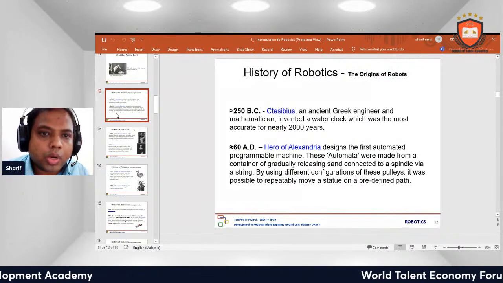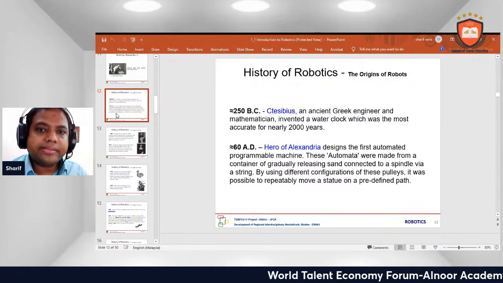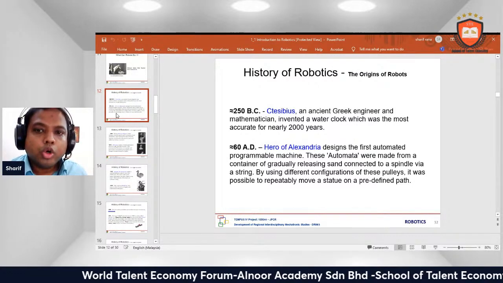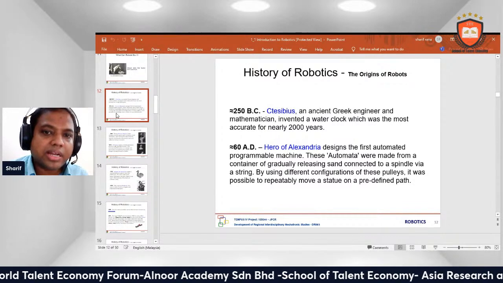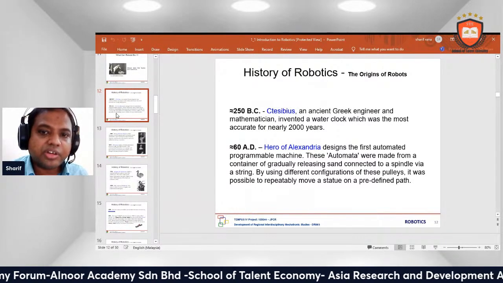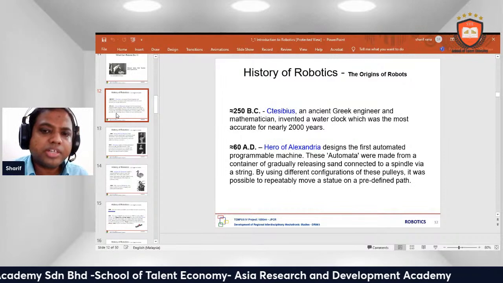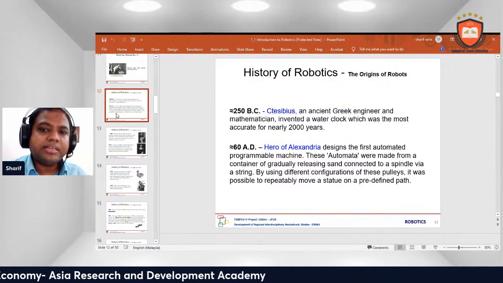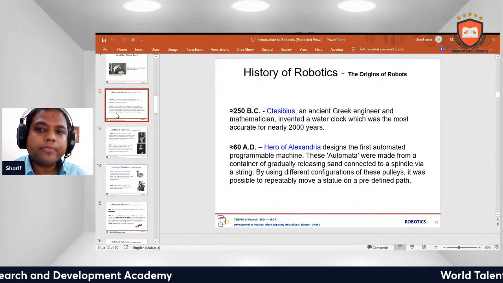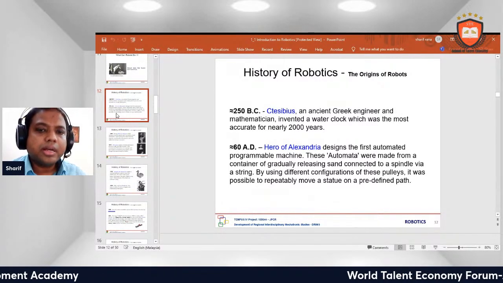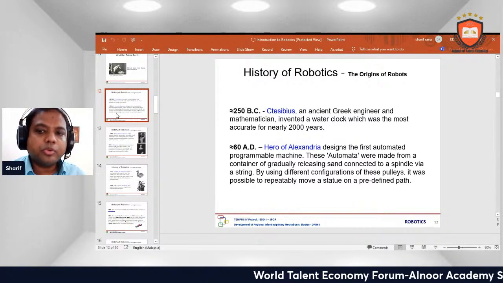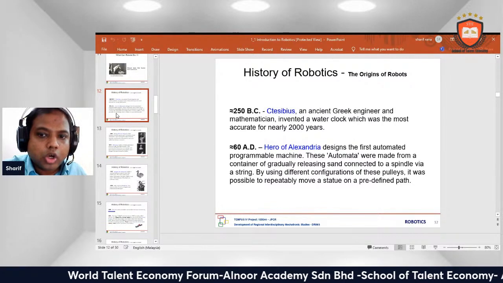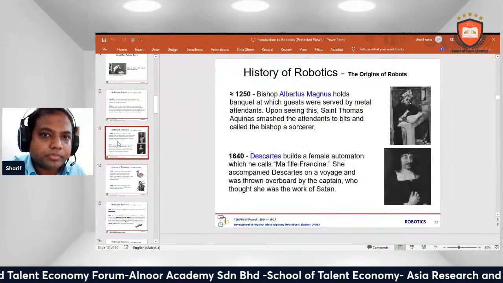History of robots, 250 BC. Ctesibius, an early Greek engineer and mathematician, invented a water clock which was the most accurate for nearly 2000 years. Hero of Alexandria designed the first automated programmable machine. These automata were made from a container of gradually releasing sand connected to a spindle via strings. By using different configurations of these pulleys, it was possible to rapidly move a statue on a predefined path.